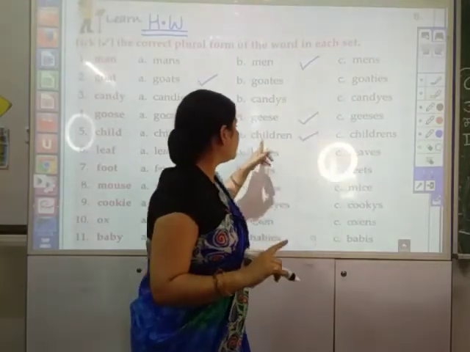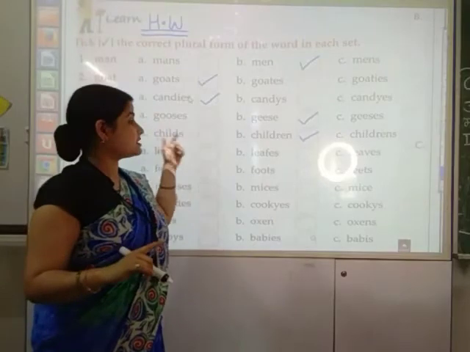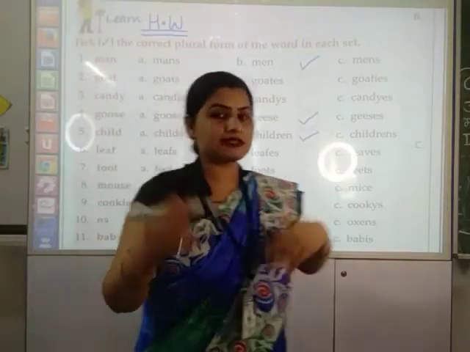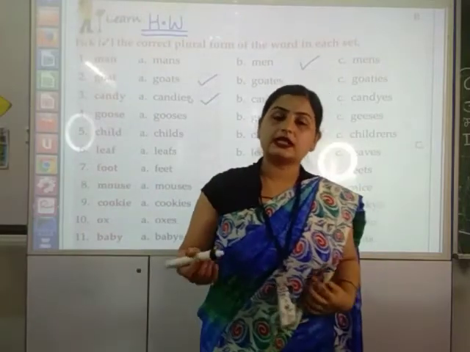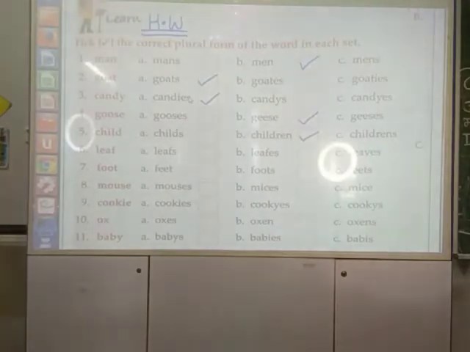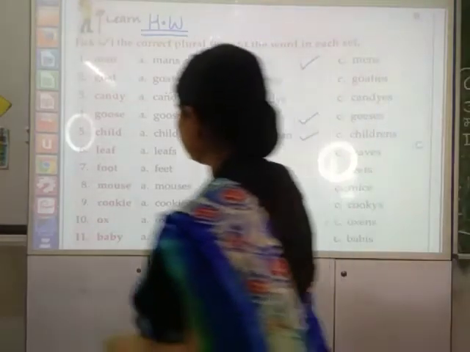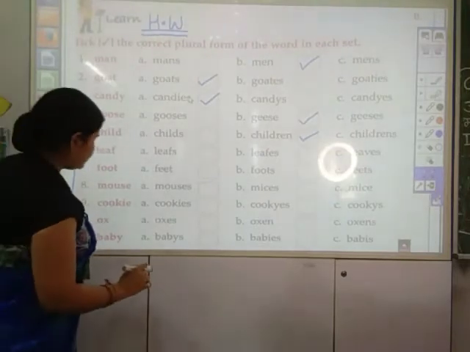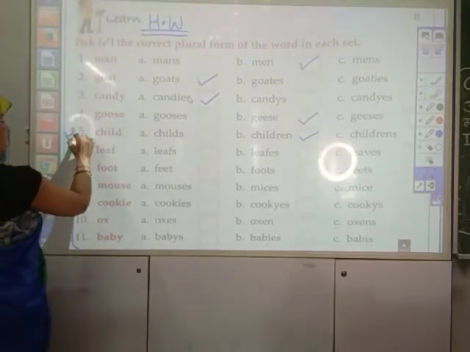The specific plural form of child is children. वो कभी-कभी गलती से children's हो जाता है, बोल देते हैं, but it is not correct. Okay, so here it is the exercise that I have done up to 5. The next is 6 to 11 or 12, that is your homework.